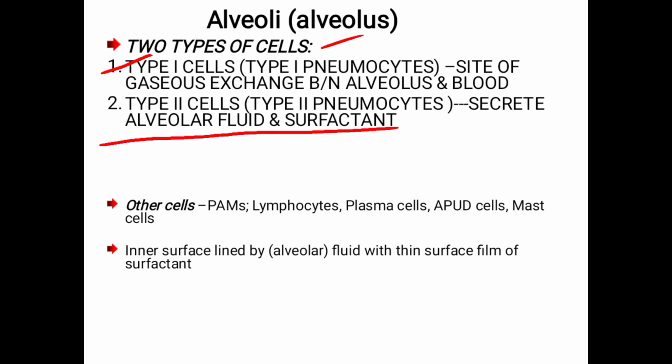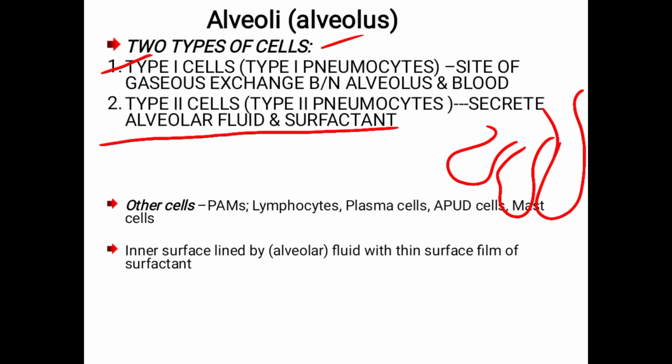Alveolar fluid: suppose this is an alveolus. Alveoli are like balloons, and inside there is a thin layer of alveolar fluid. Very important is surfactant.